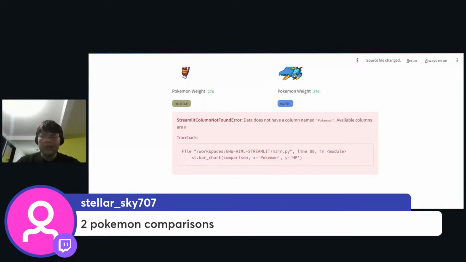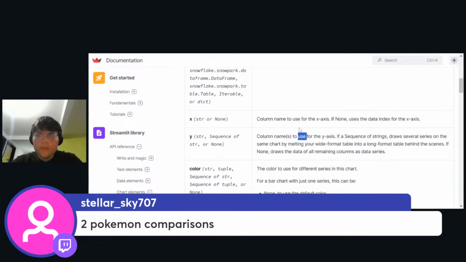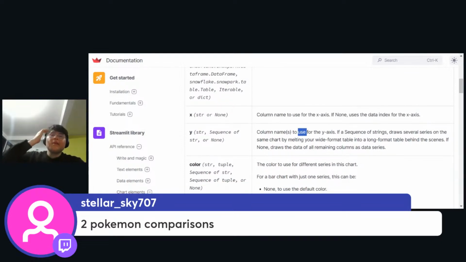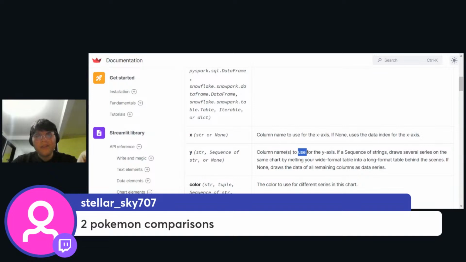It is also not set. So I'm going to see the documentation again. All right, yeah. Because this was thought for data frames. Yeah, totally, you're right.